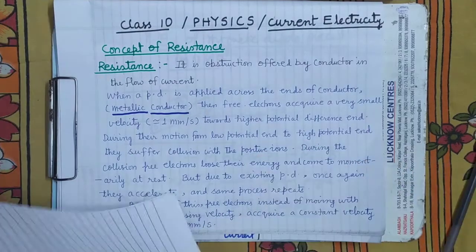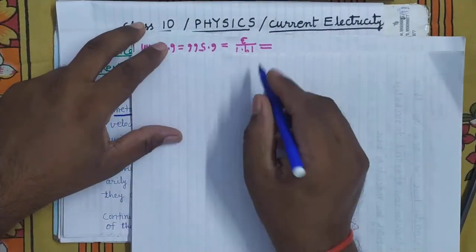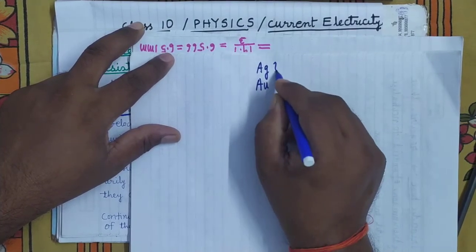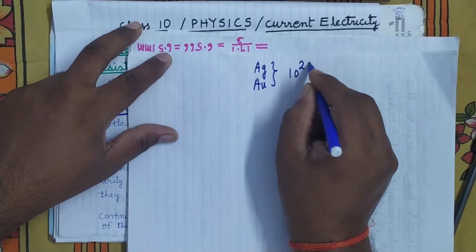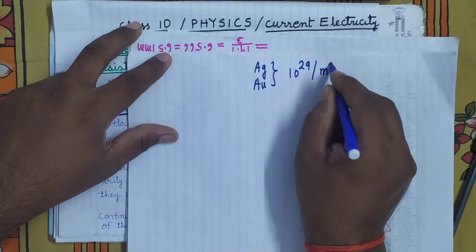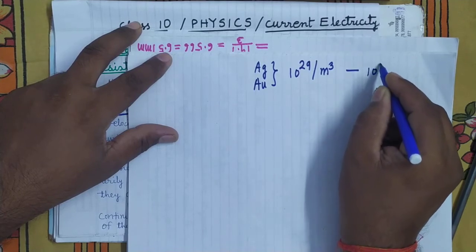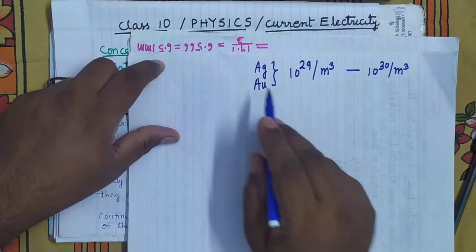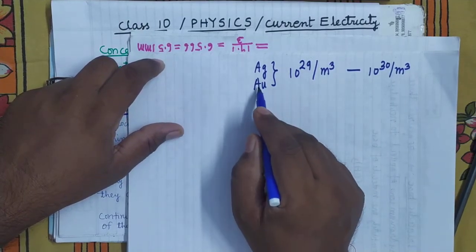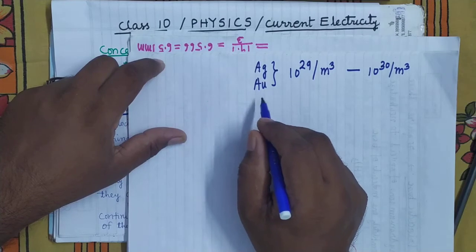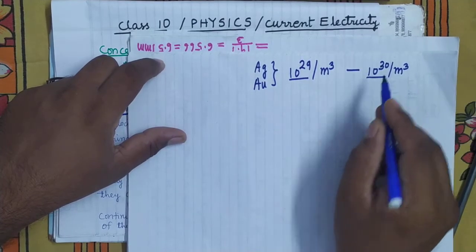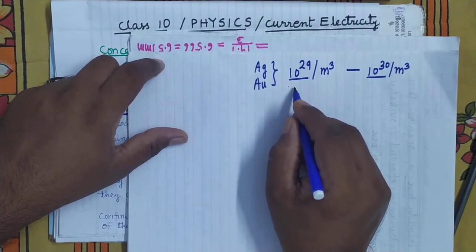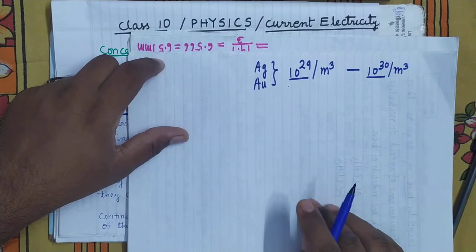If you see silver and gold, Ag and Au, the concentration of these free electrons is nearly 10 to the power 29 per meter cube to 10 to the power 30 per meter cube. Means in 1 meter cube volume of silver or gold, there are this much number of free electrons.